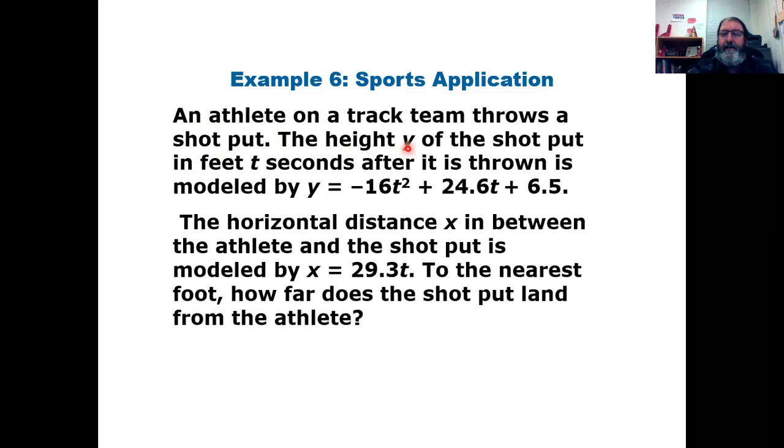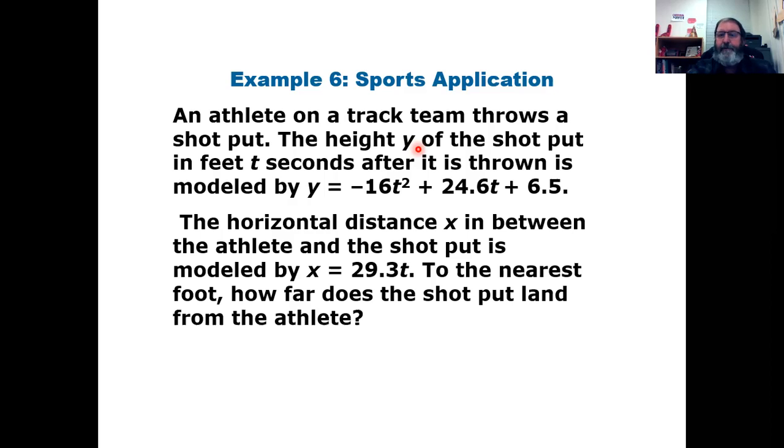So it says the height y of the shot put. If you've ever seen an athlete do a shot put, they put it up here under their chin and they twirl around and then they throw it. They throw that metal round ball, that shot, and push it up into the air, and it goes up and then comes down and lands on the ground. So it says the height of the shot put, how high it is up in the air,